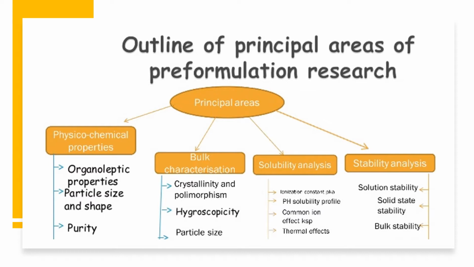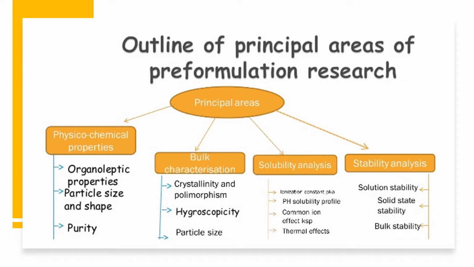Then the second, the most important category, is the bulk characterization, which includes parameters like crystallinity and polymorphism, hygroscopicity, particle size analysis, etc. And third, a very important part is the solubility analysis, which includes parameters such as the common ion effect, pH solubility profile, pKa analysis, etc. And the last is the stability analysis, which covers the solution stability, solid state stability, and the bulk stability. So let us try to study them one by one.